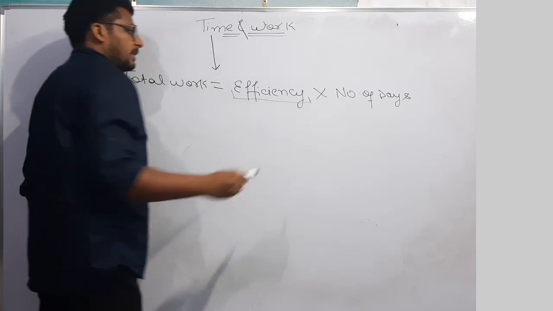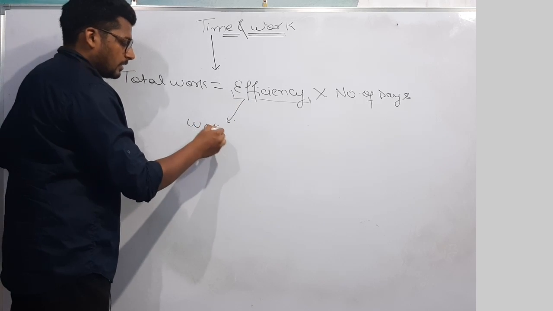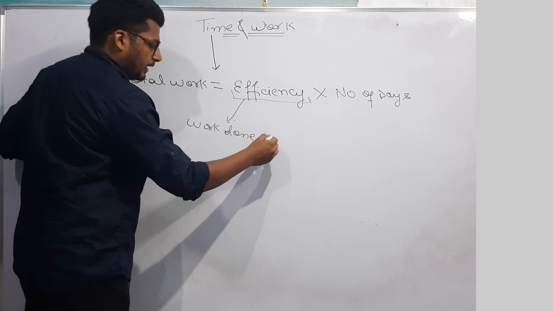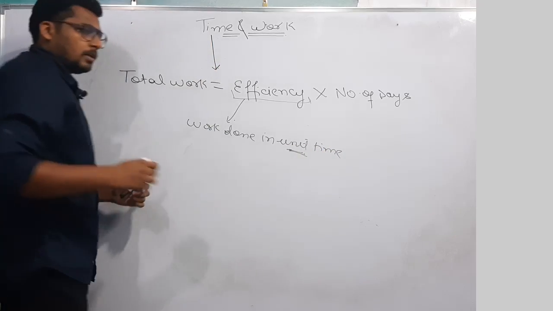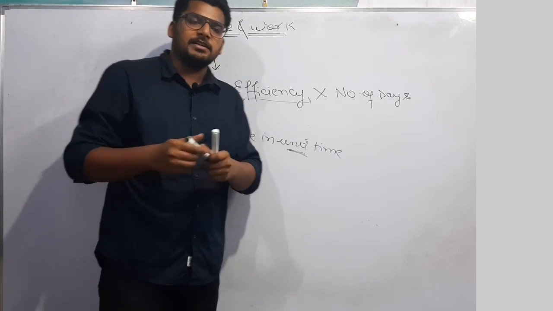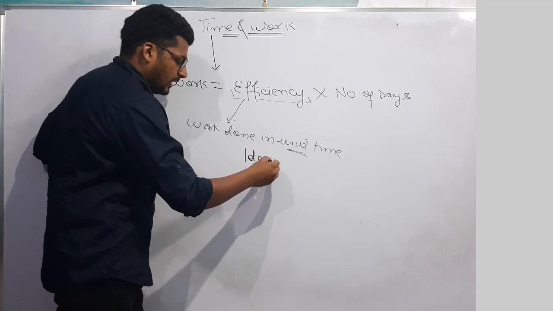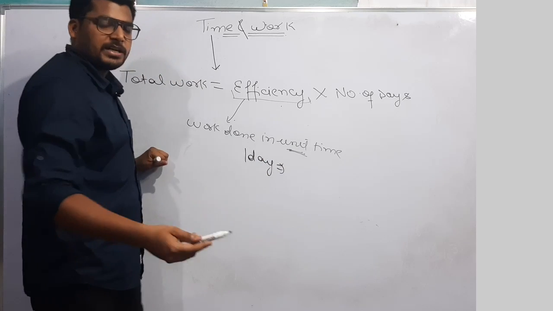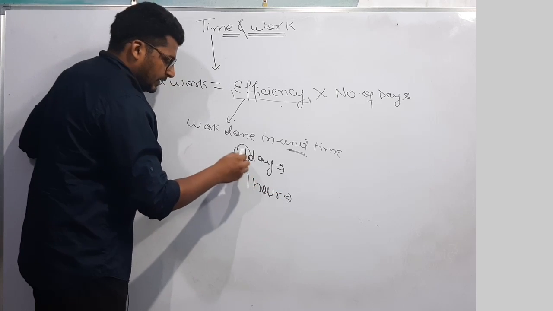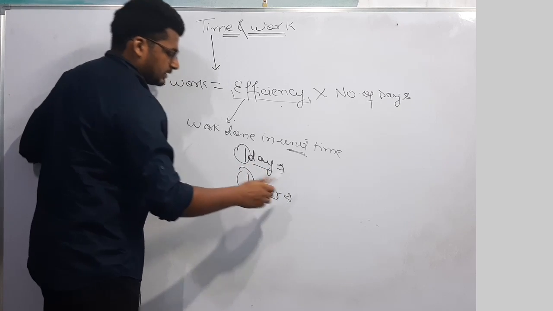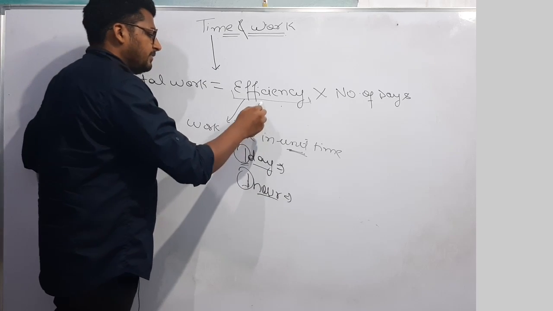What is efficiency? Efficiency means work done in unit time. Unit time means whatever is given according to the question. If the question is given in days, then work done in 1 day is efficiency. Or if the question is given in hours, then work done in 1 hour. So work done in unit time. Time units can be changed, day or hour or minutes or seconds, but work done in unit time is efficiency.